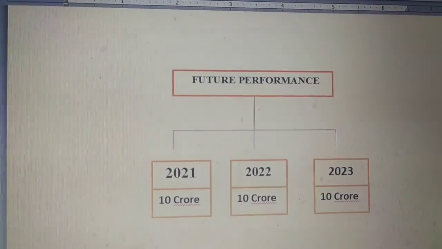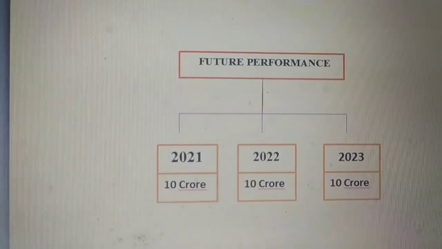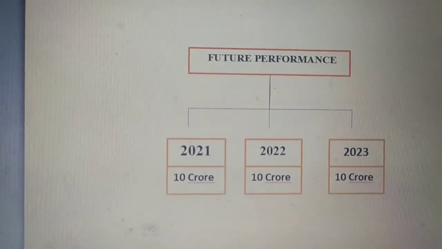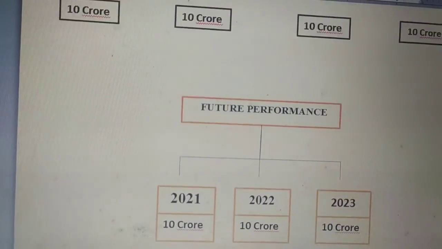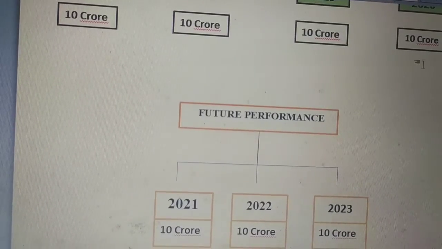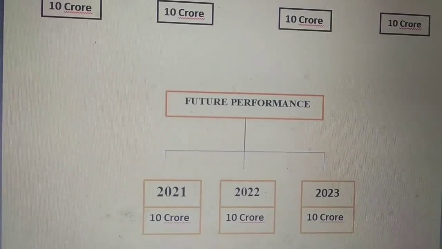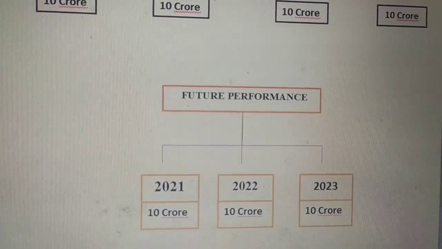So to get the goodwill, we need to multiply the number of years purchase with our average profit. That means 10 crore, which is the average, multiplied by 3, which is the estimate. You will get how much? 10 crore into 3.